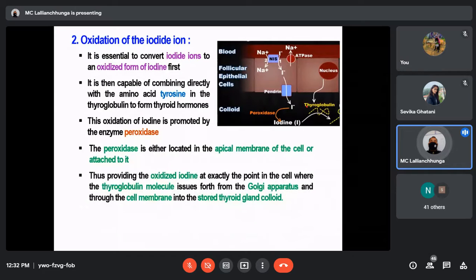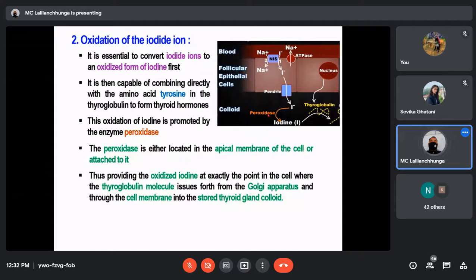Thus oxidized iodine is provided at exactly the point in the cell where the thyroglobulin molecules issue forth from the Golgi apparatus, through the membrane, and into the stored thyroid gland colloid. That means when the iodine is passing through this membrane, just near this area, the peroxidase enzyme will be there, so that it can convert iodine into the oxidized form.